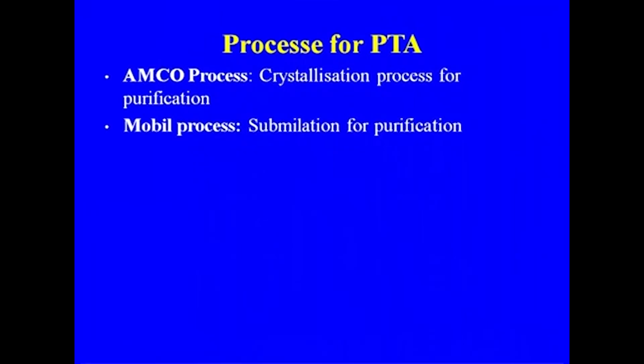These are the two processes by which we are making purified terephthalic acid. One is the AMCO process, where crystallization is used for purification. Another is the Mobil process, where sublimation is used for the purification of the terephthalic acid.